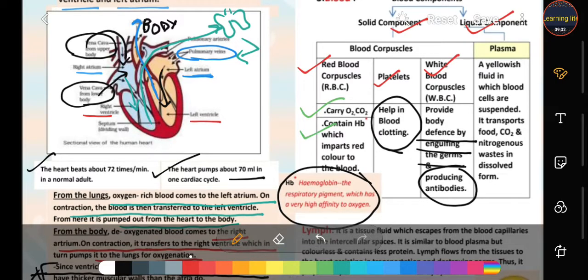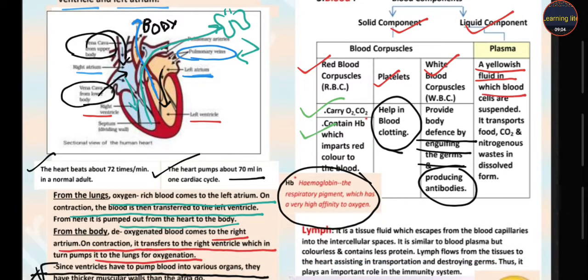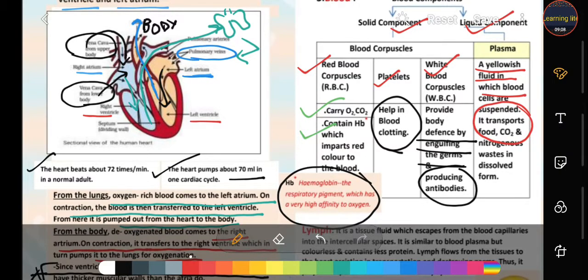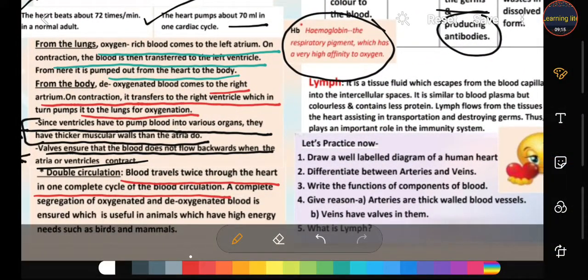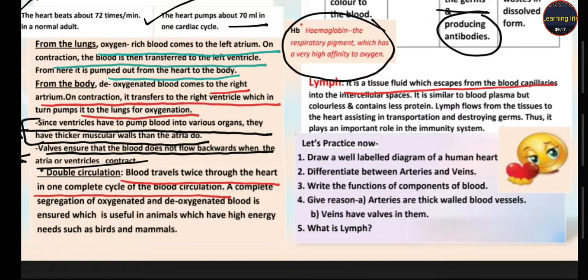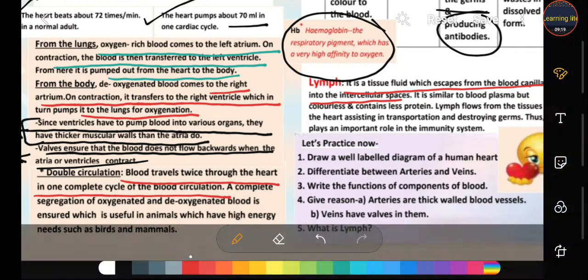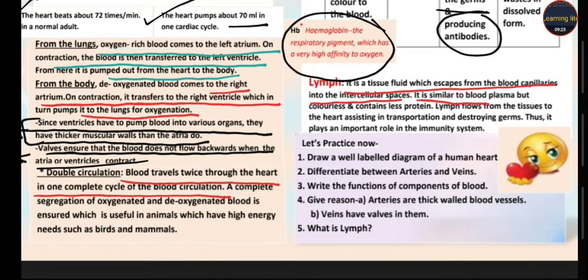Next one is plasma. It is a yellowish fluid, students, in which all these cells are suspended, and it also helps in the transport of food, carbon dioxide and nitrogenous waste in dissolved form. Last one is our lymph. It is a tissue fluid, students. It escapes from the blood capillaries into intercellular spaces. It is similar to plasma, but it contains less protein.